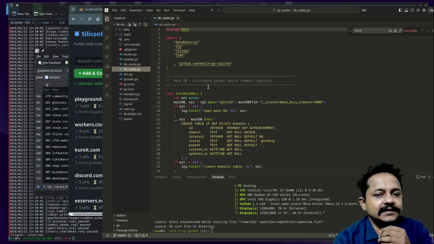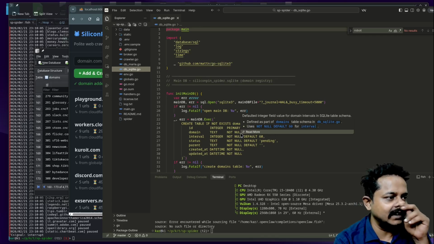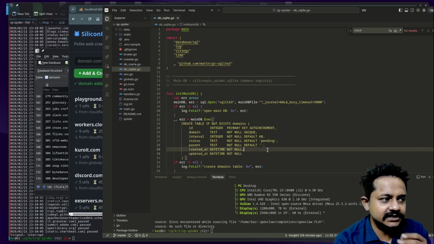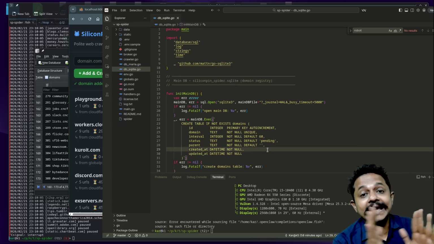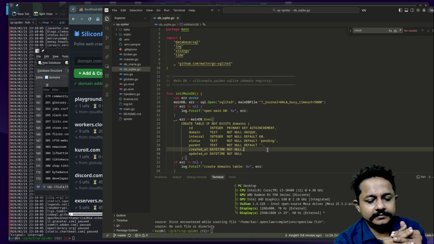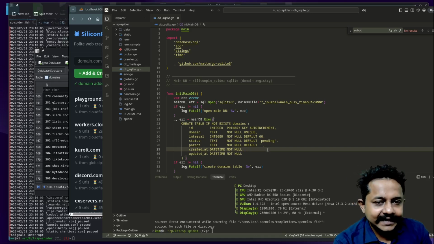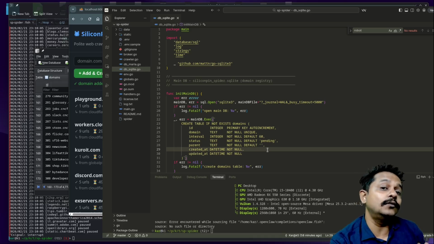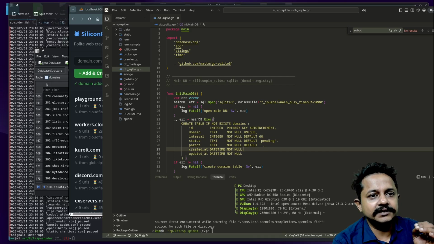Database SQLite. Eventually, I am still using two SQLite databases. One is for the application itself, another is for blacklisted domains. There are some domains I don't want to scrape, and there are some domains that don't want you to scrape. So it's better to have that information ready.